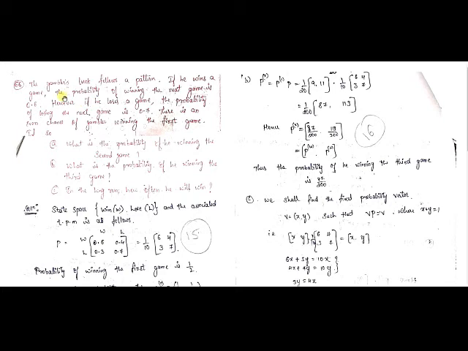Yes, here we have a very interesting question. The gambler's luck follows a pattern. If he wins a game, the probability of winning the next game is 0.6. However, if he loses a game, the probability of losing the next game is 0.7.